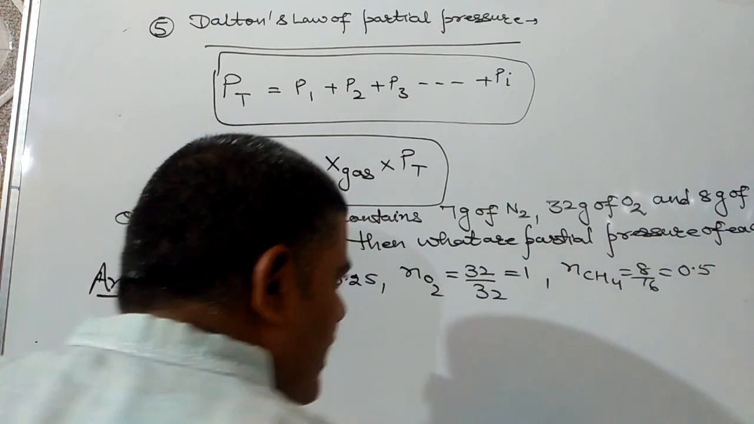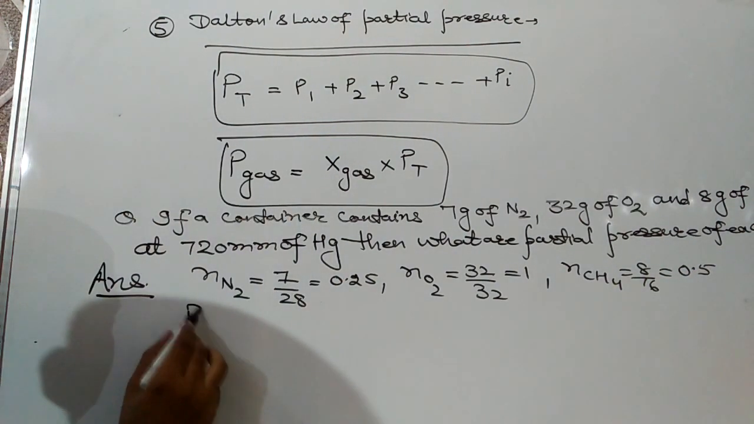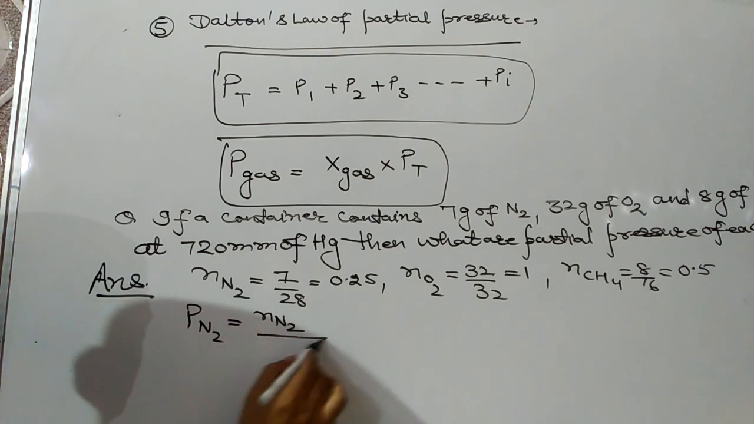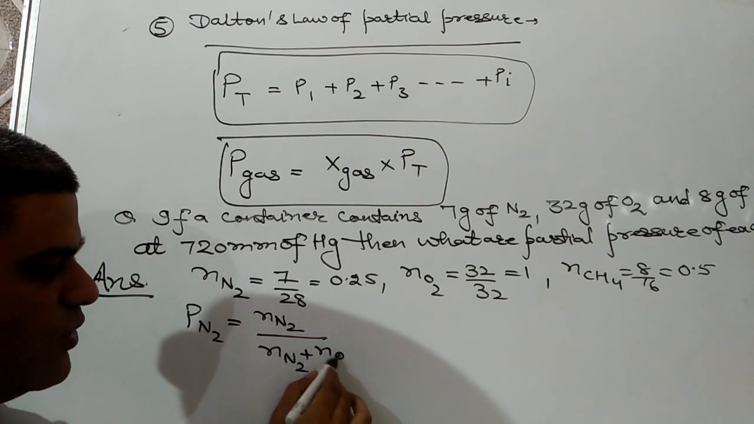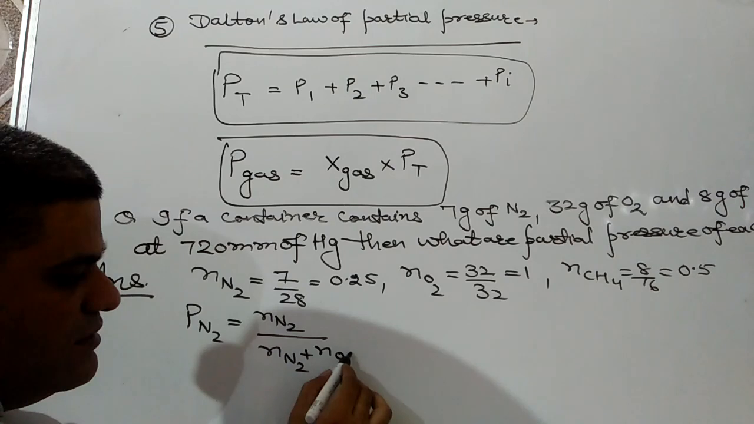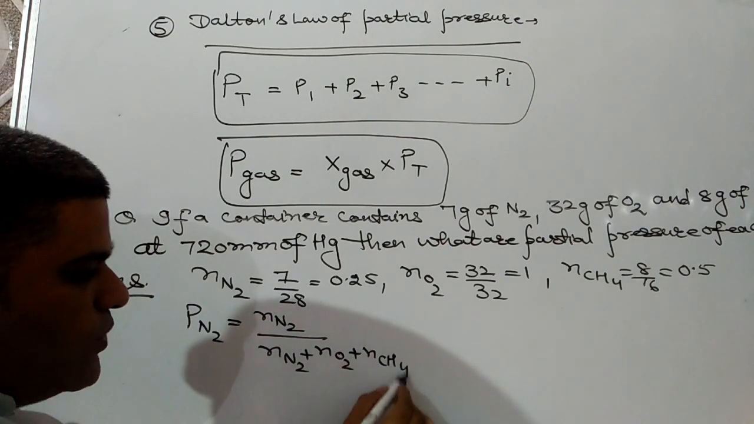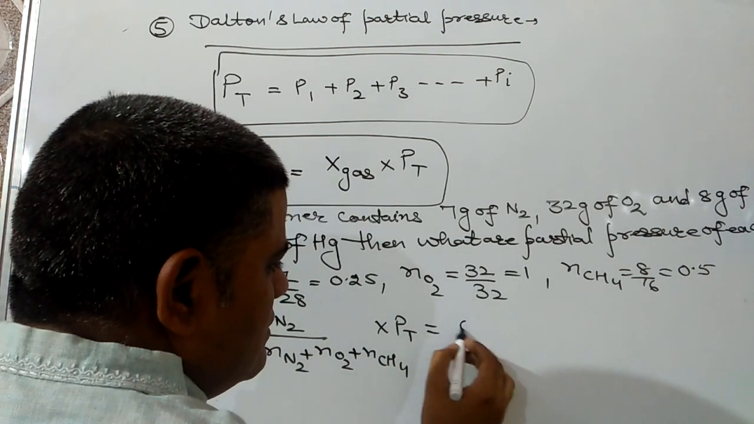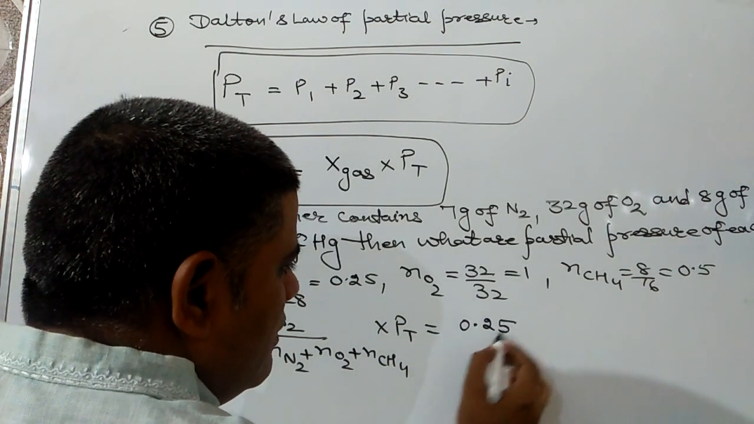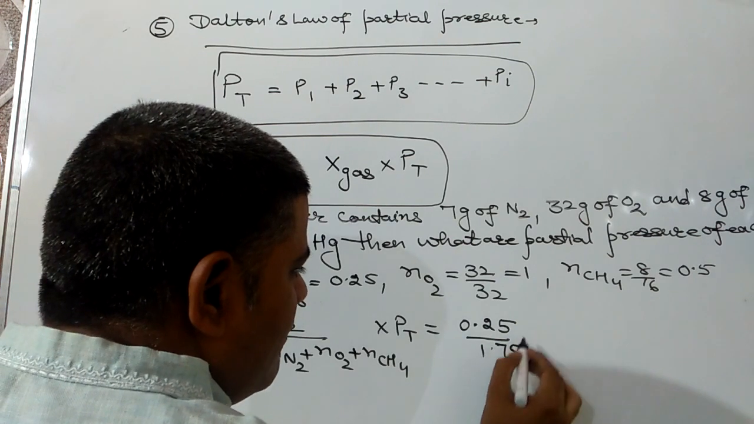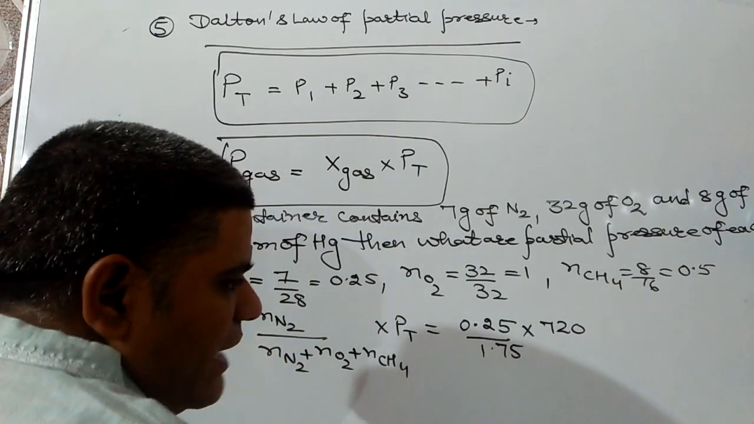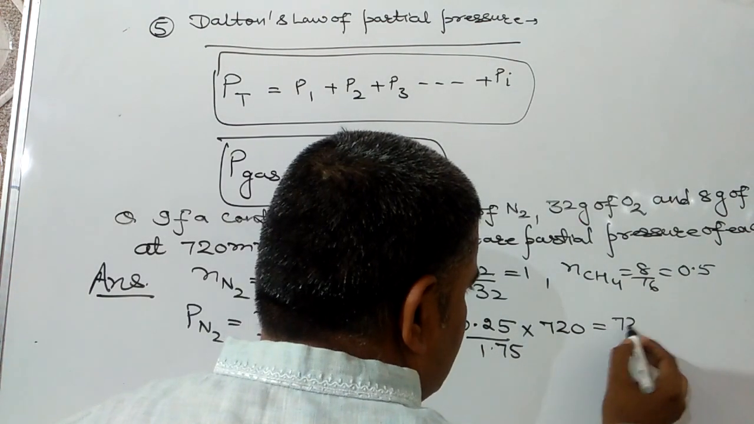Now we have to find out the partial pressure of nitrogen. That should be equal to the number of moles of nitrogen upon the total moles of the mixture of gases, number of moles of nitrogen plus moles of oxygen plus moles of methane, into total pressure, and that should be equal to 0.25 upon 1.75 into 720, and that comes out to be 720 by 7.